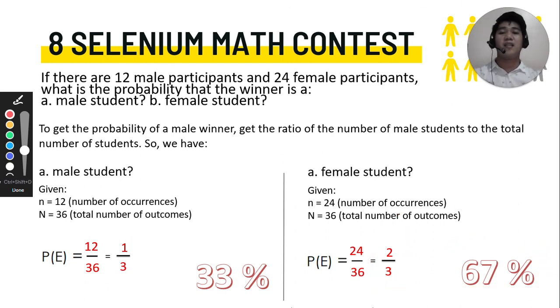Adding these two, 33 plus 67, for a total of 100%. Yay, there is a winner. Who will win? A female or a male in this math contest among grade 8 Selenium students? It is just a probability that it is more likely that a female student will win this contest. But then again, we're not sure about it. There is no constant in this world. Okay, let's continue.